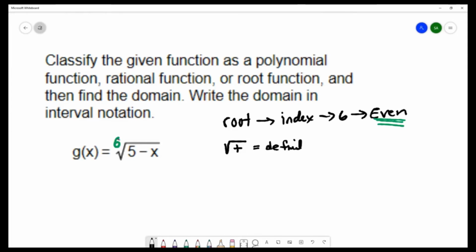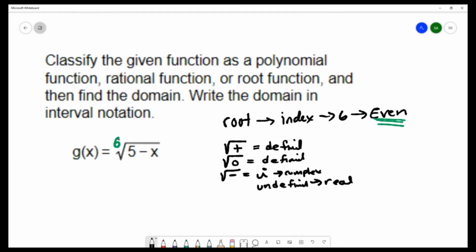The square root of 0 is going to be defined. However, the square root of a negative gives us the imaginary unit i, and that is a complex number, and it is undefined in terms of real numbers.